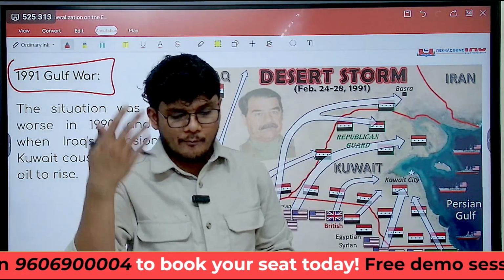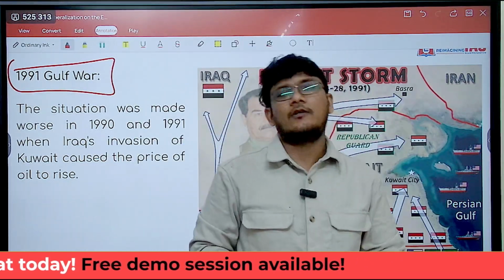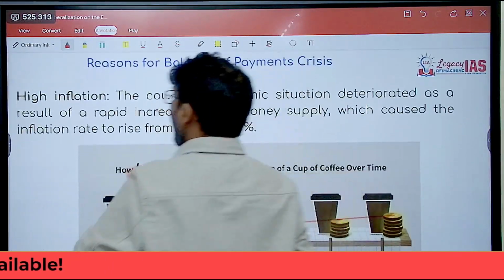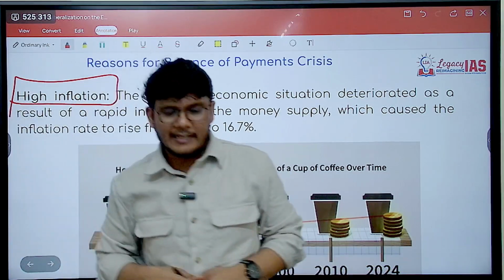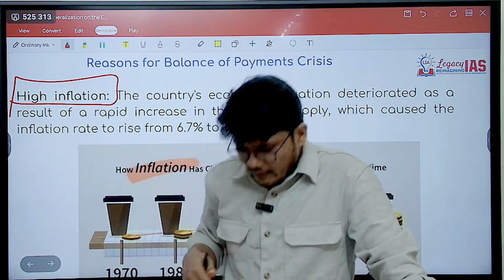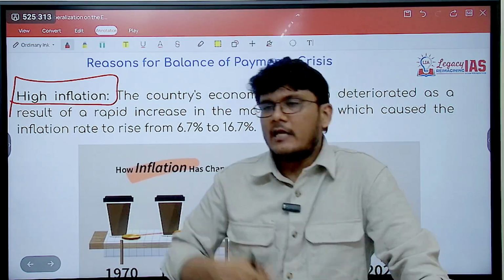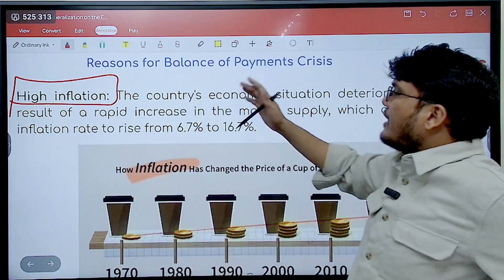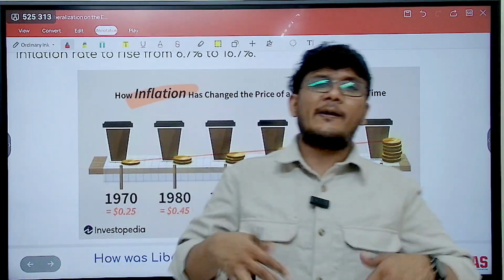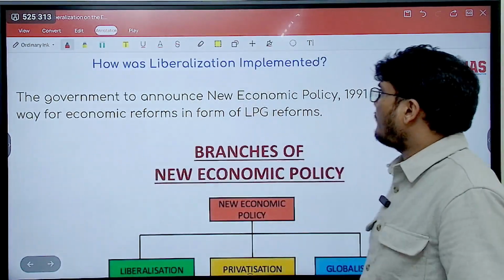Since India imports, our import bill increases, as a result of which we have to pay even more foreign exchange, so more foreign exchange is needed. Then high inflation, the prices were also increasing. If crude oil prices increase, generally all other prices also increase. Why? Because all the goods need transportation, need logistics, which requires crude oil, even if you are importing again. So this will ultimately lead to inflation. So that means you have to again spend more. Because of this, the situation of India was such that it led to the balance of payment crisis.